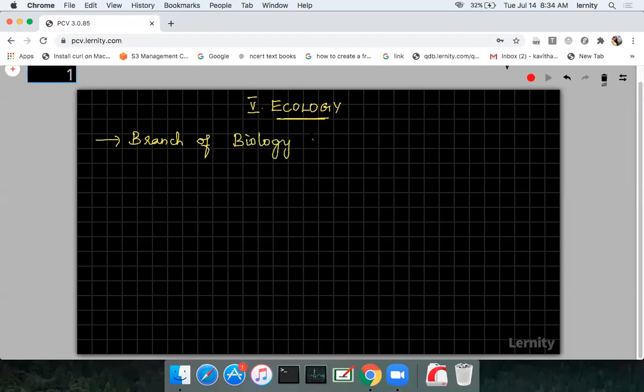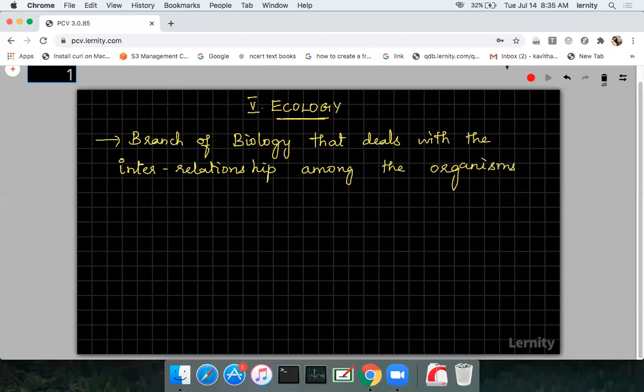It is a branch of biology that deals with the interrelationship among the living organisms, and also the interaction between the organisms and their environment. Inter means in between, okay?